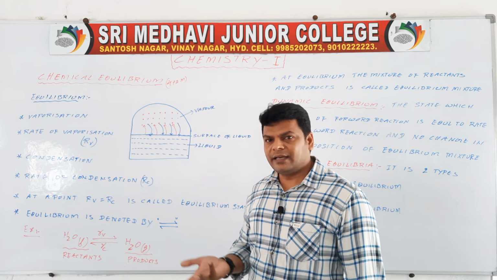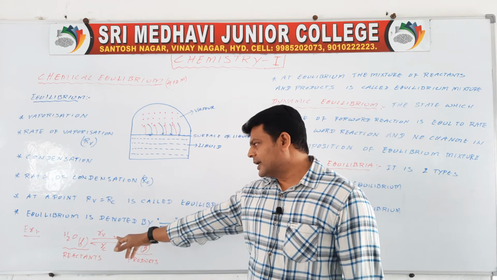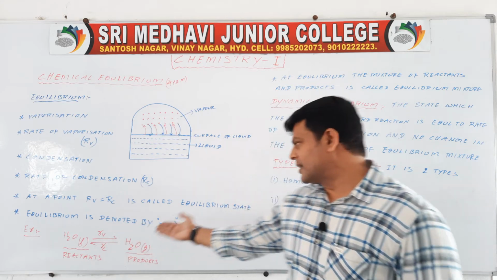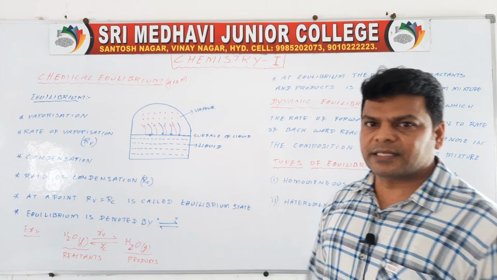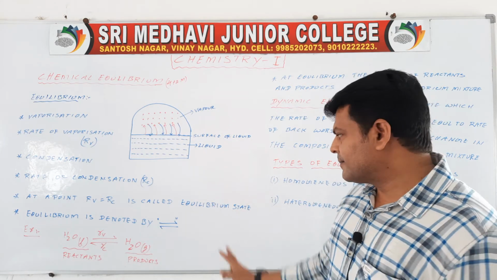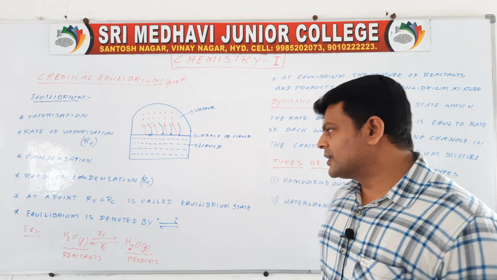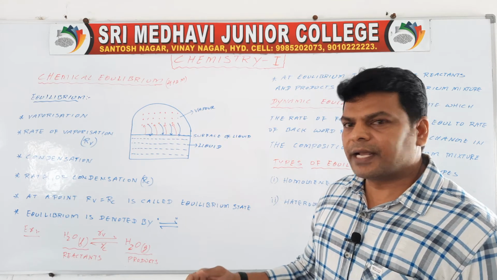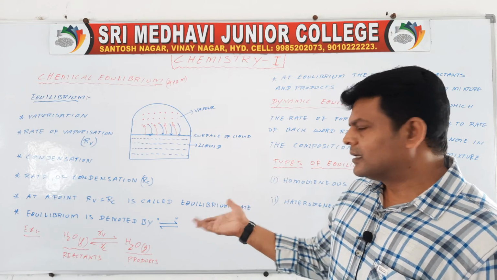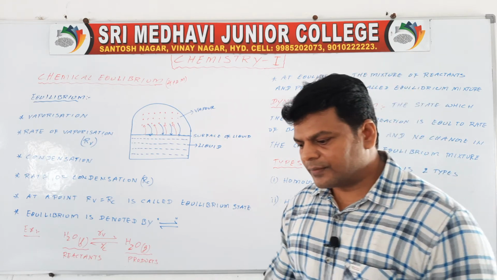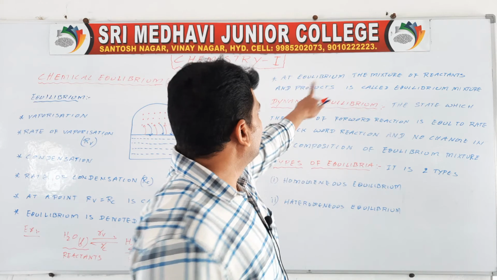Here, for example, H2O liquid can be converted into gas, which is the forward reaction, that is, the rate of evaporation. H2O gas can be converted into liquid, that is the backward reaction, that is the rate of condensation. Okay, see here, dynamic equilibrium.